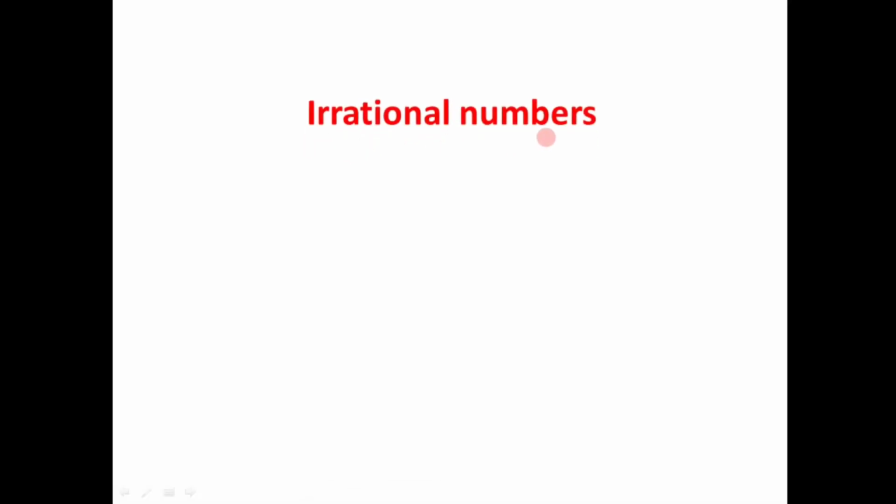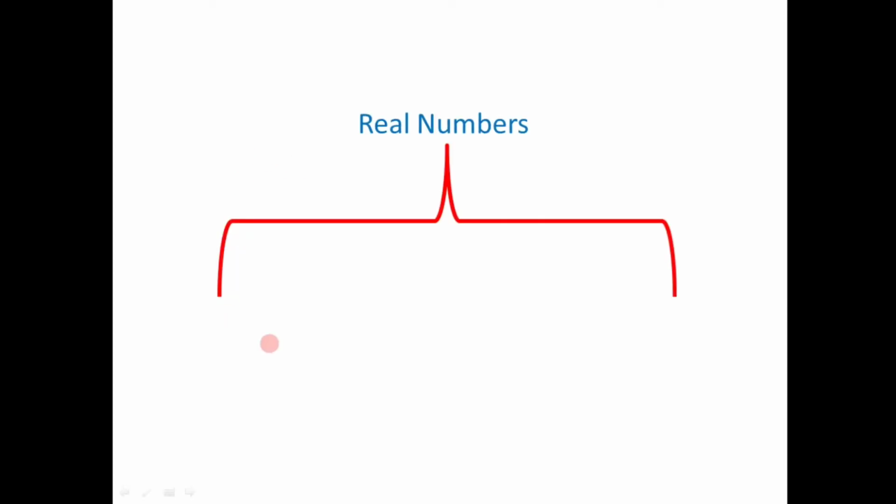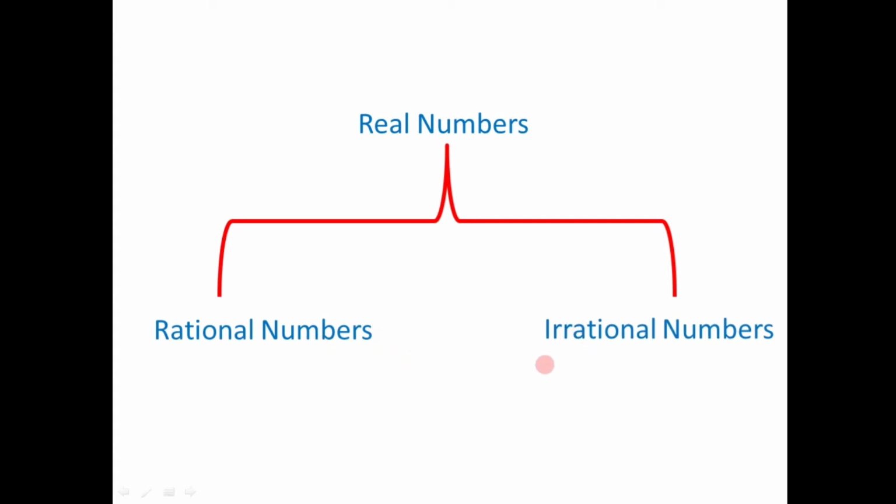Hello students, let us learn about irrational numbers. The real numbers can be classified into two categories, that is rational numbers or irrational numbers. So these two types of numbers are complementary to each other. Now, before this we have studied what are the rational numbers. In this video let us try to know something about irrational numbers.